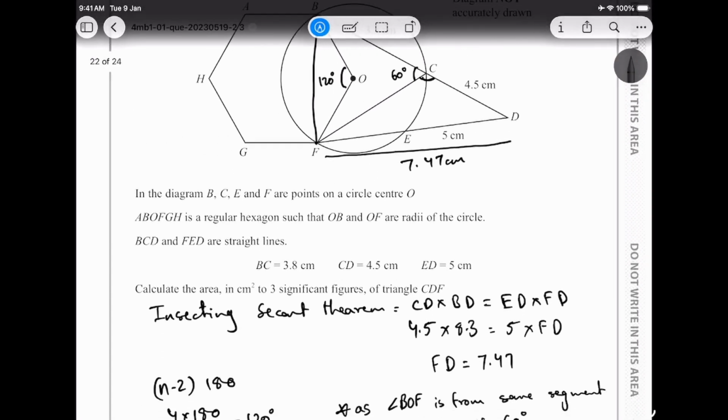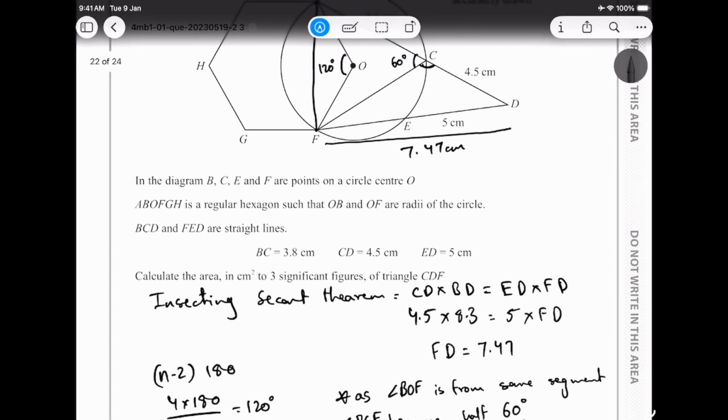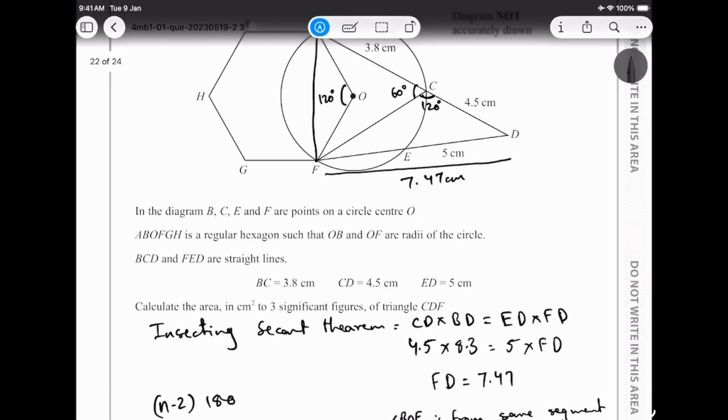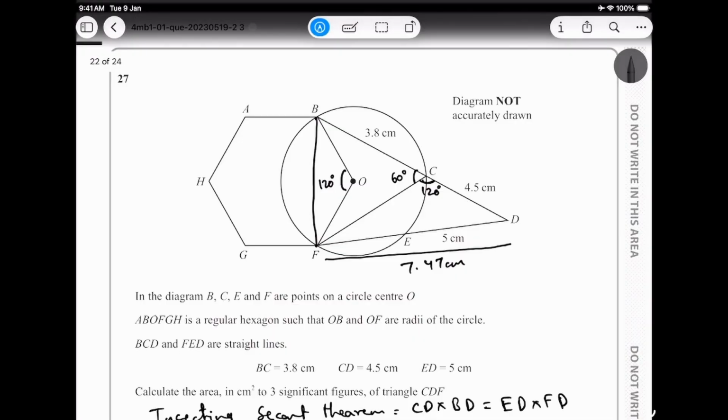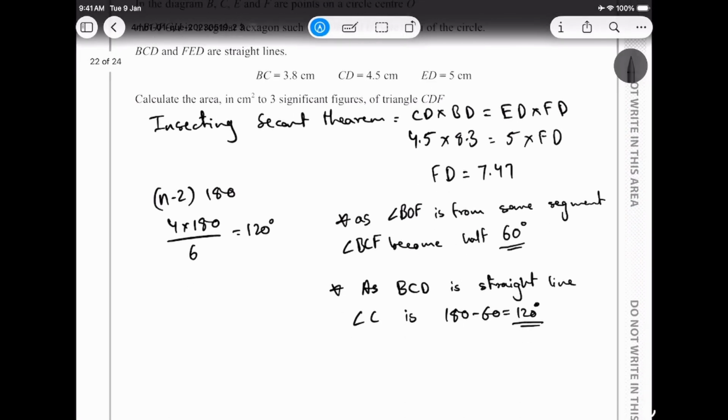Okay, so I have found all this, and I now know that this is 120 degrees. Okay, now for me to find the area of CDF, I need to know the formula, which for that triangle is going to be half AB sine C, correct, which is the formula of the triangle without the height. But I need to know this length, so how do I find that length? I do the cosine rule. Okay, alright, so we are going to use the cosine rule.